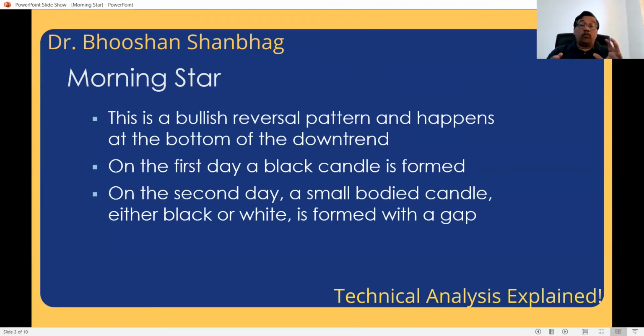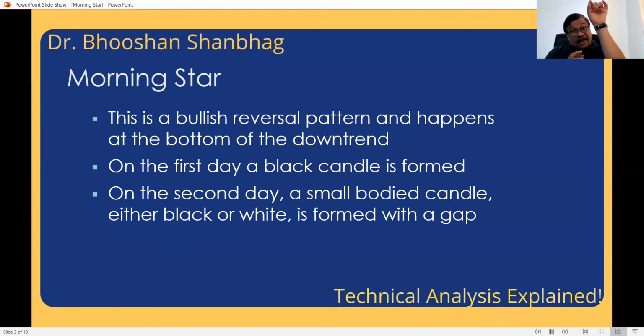So morning star, as we said, is a bullish reversal pattern. And where does it happen? At the bottom of a downtrend. Then it is going to give you the reason. See, this is a bullish formation. So if it is formed after a rally, that doesn't mean anything actually. There is no reversal, right? What is reversal? Direction should change, when bearish direction changes to bullish direction. And where can that happen? That can happen only at the bottom of it.